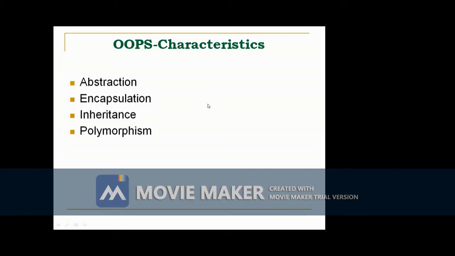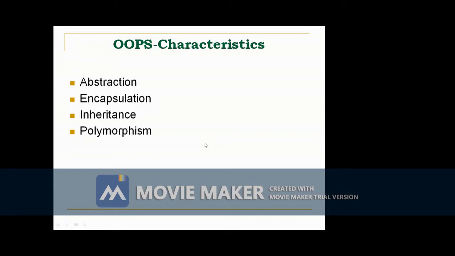The third one is multi-level inheritance. Multi-level inheritance means a subclass which is derived from another subclass. That is called multi-level inheritance. So Java supports multi-level inheritance.